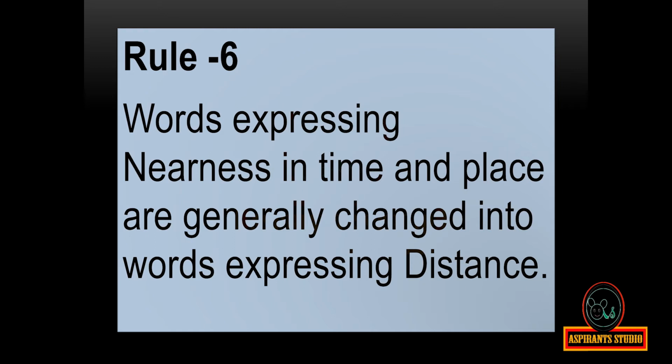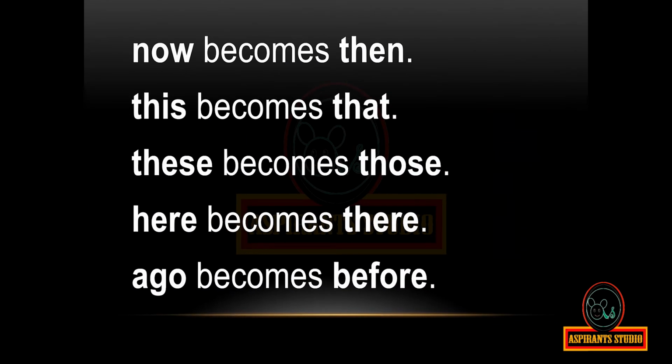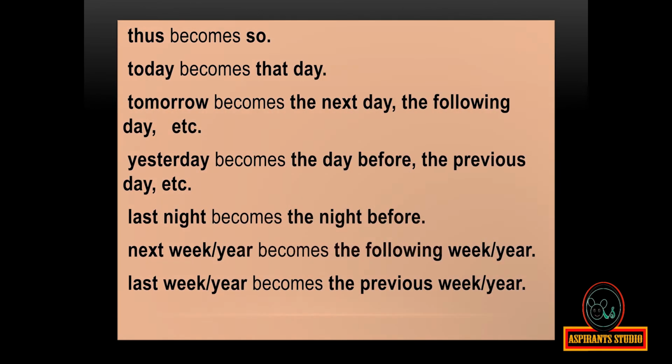Rule 6. Words expressing nearness in time and place are generally changed into words expressing distance. Now becomes then. This becomes that. These becomes those. Here becomes there. Ago becomes before. Thus becomes so. Today becomes that day.